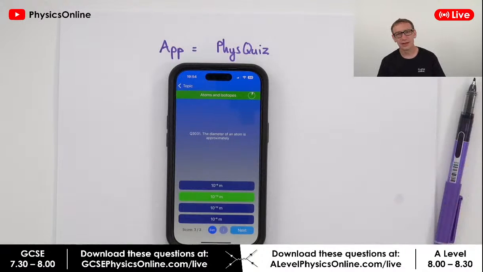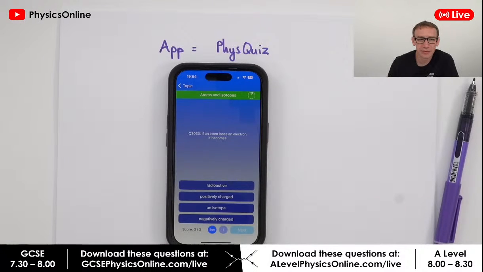So the atom is about 10 to the minus 10. There we go. If an atom loses an electron, it becomes radioactive, positively charged, an isotope, or negatively charged. So for this one over here, if you lose an electron, people are saying B, positively charged. The answer is positively charged.